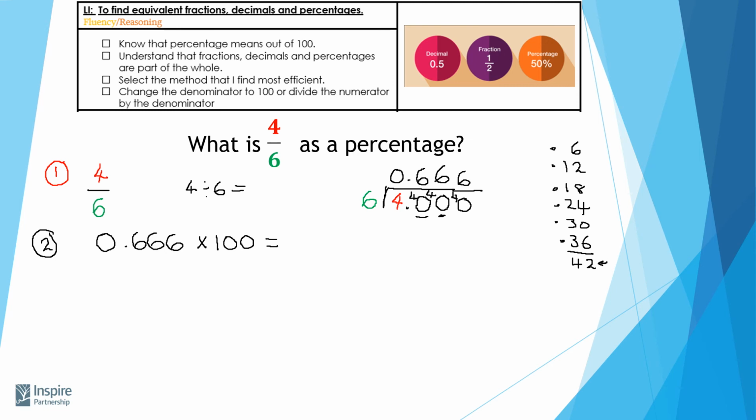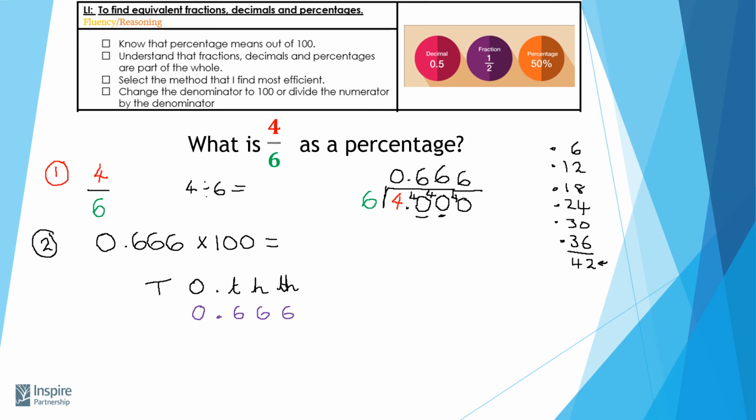Okay, now again, let's just put our place value numbers in so that we can use these to help us work out where all the numbers go. I'm just going to change the color just so that they don't get too confused. So my answer was 0.666. I've got no ones, 6 tenths, 6 hundredths, and 6 thousandths.